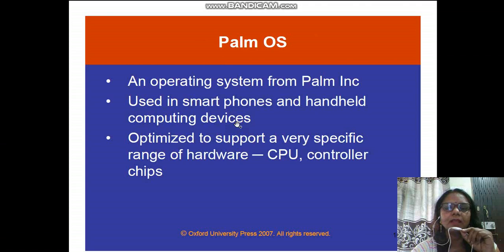Now let's talk about the second operating system which was there for mobile handheld devices, that is Palm OS.